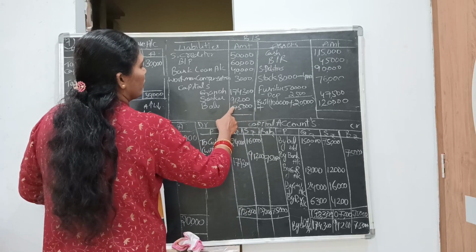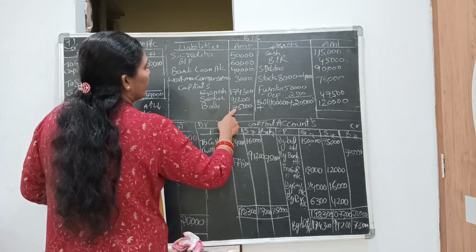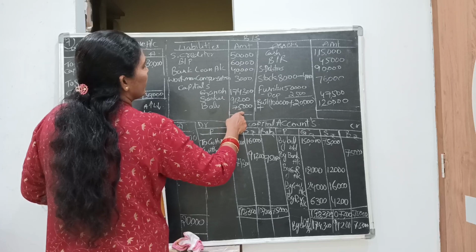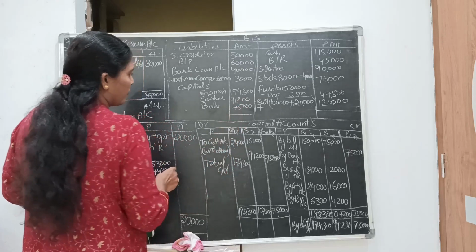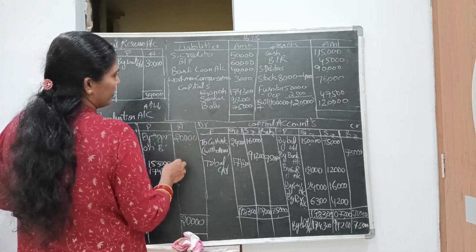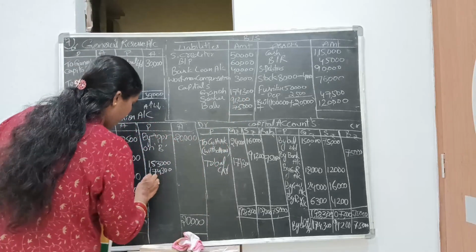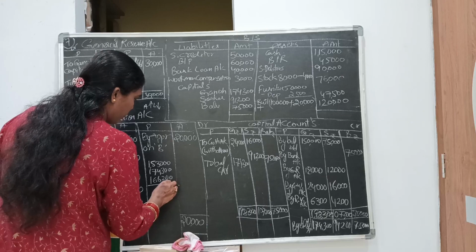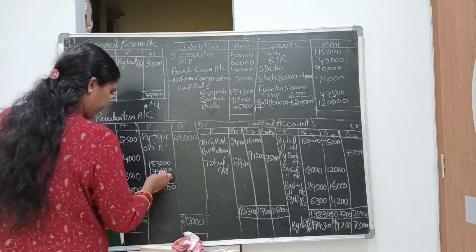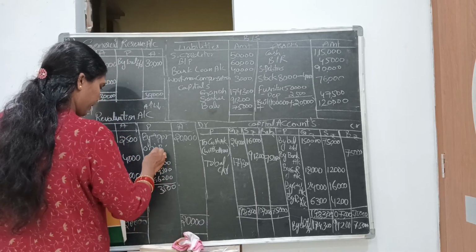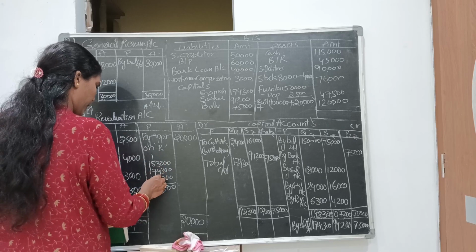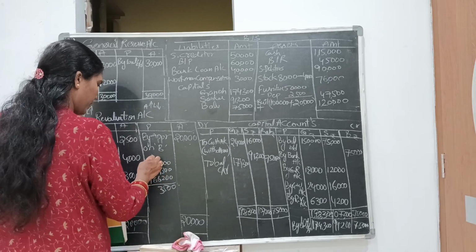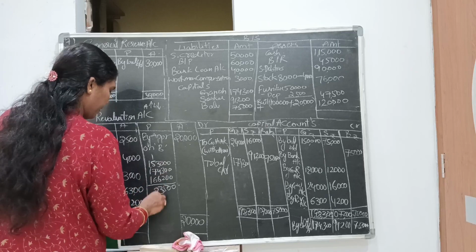Then 91,275, 1 lakh 66,200. 7, 13, 14, 15, 16, 17, 18, 19.